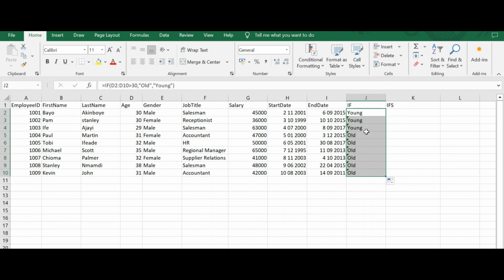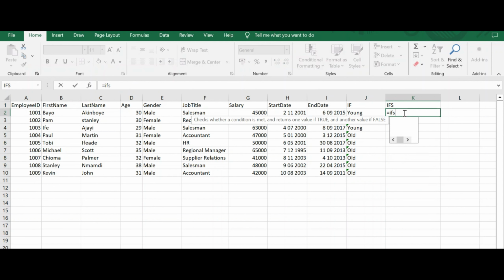If you start your analysis, you will understand how you can use all these things and how important this thing is. Now for IFS, you start it again with equal sign, IFS, press tab. With IFS, we do logical tests, many logical tests, not only one. For the first one we did, it did only one and finished. For this one, you can test many logics inside.